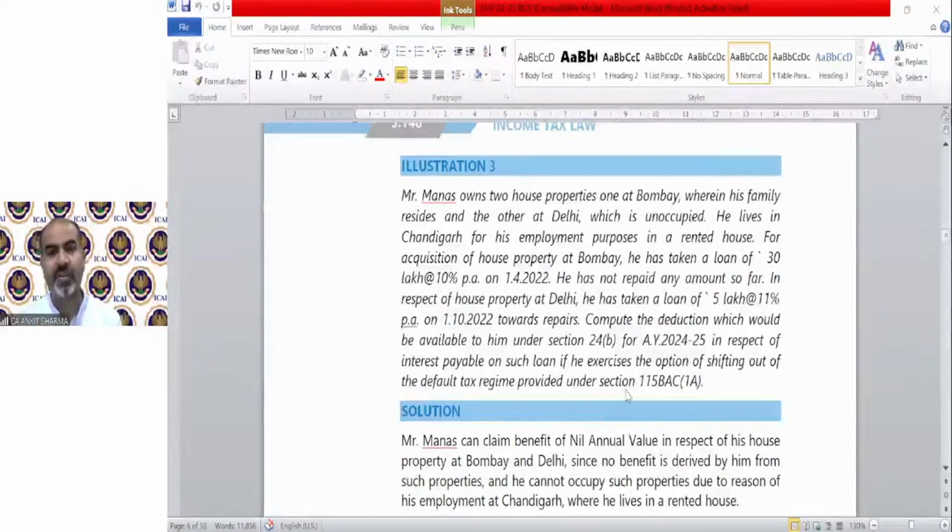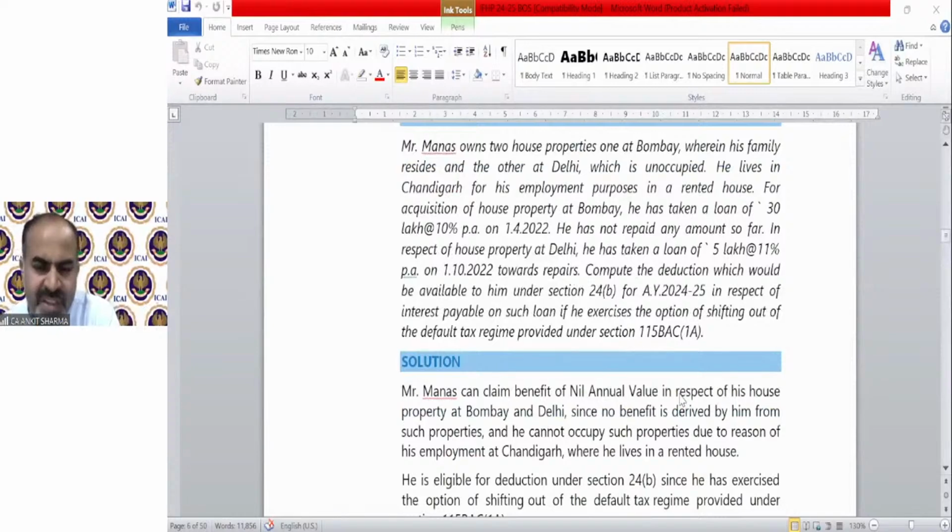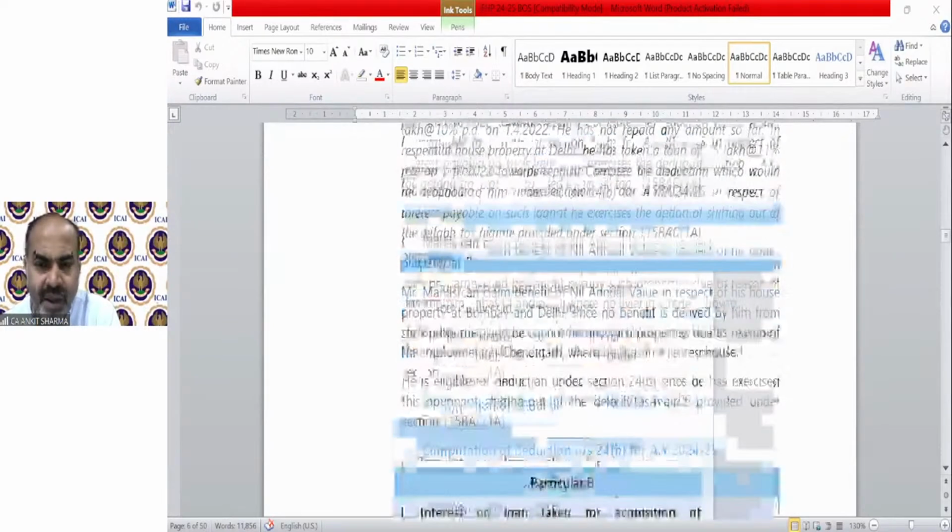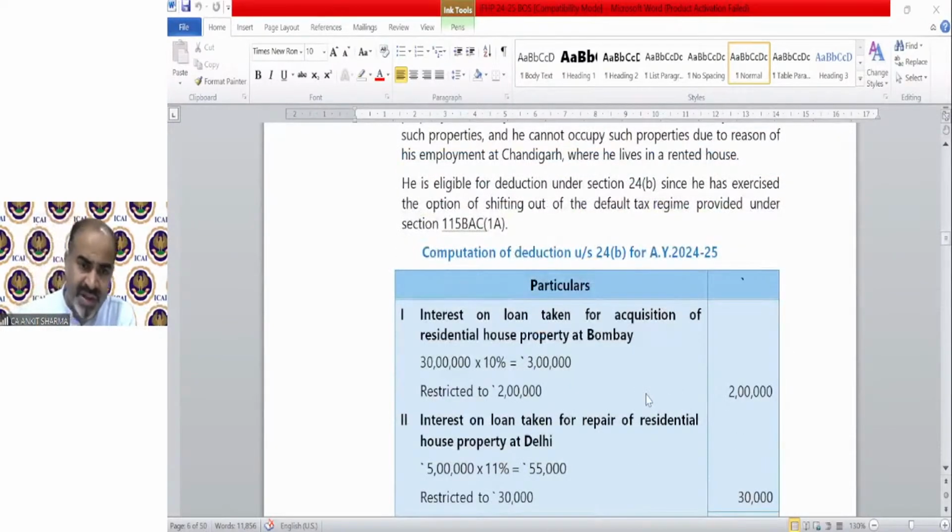So the annual value of both is nil. Because the annual value is nil, you can deduct the interest only if you are not opting out of 115BAC(1A). So in this example, we just need to calculate the interest value. You can see 30 lakh rupees loan, 10% interest is 3 lakh rupees, restricted to up to 2 lakh rupees. That is 2 lakh rupees.